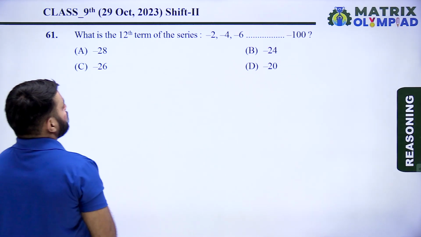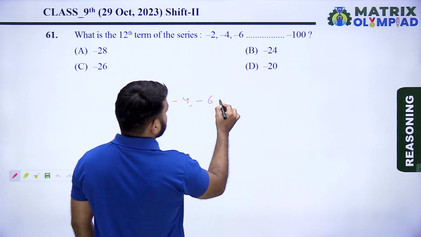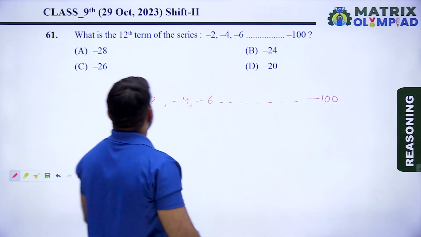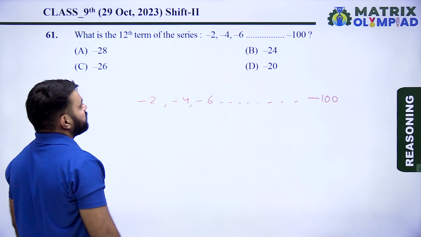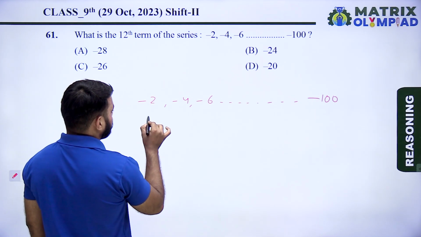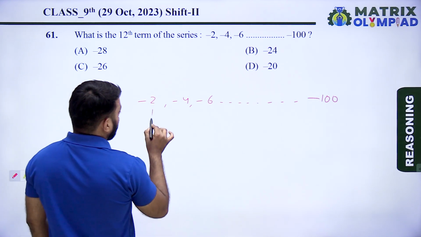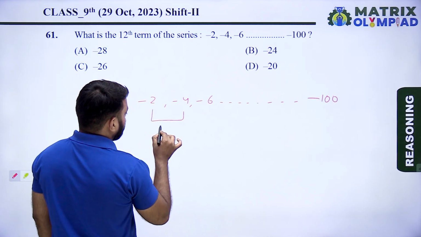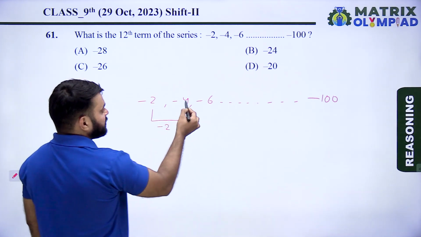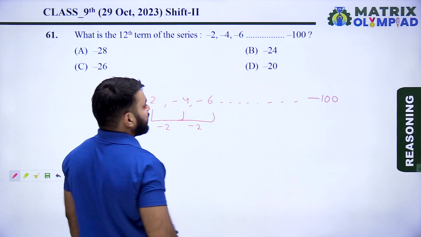What is the 12th term of the series? So the series is -2, -4, -6 and the last term is -100. So find the 12th term of the series. The first term is -2. Now first find the pattern of the series. So the pattern of the series is adding -2 in each term. -2 plus -2 means -4. Now -4 plus -2 means -6.